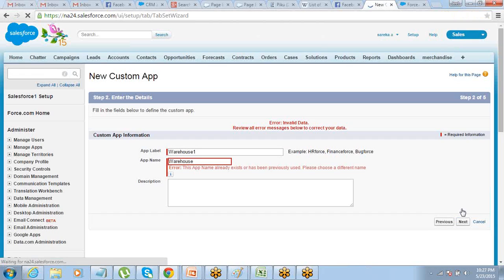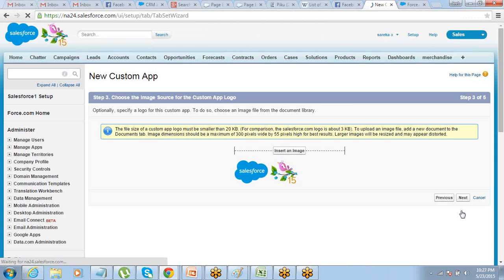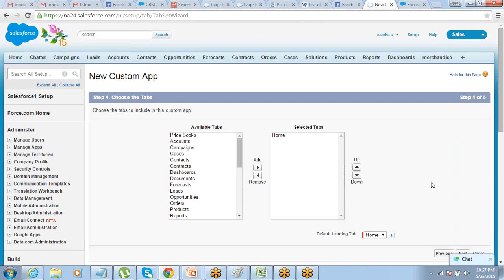Already did that. Okay, you already created that. Okay. Just keep on going to next. On step 4 of creating an app, you just have to do a small thing.